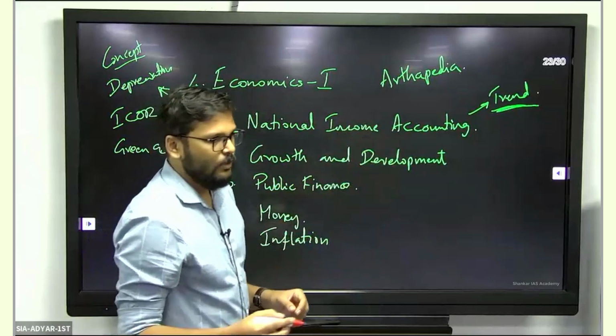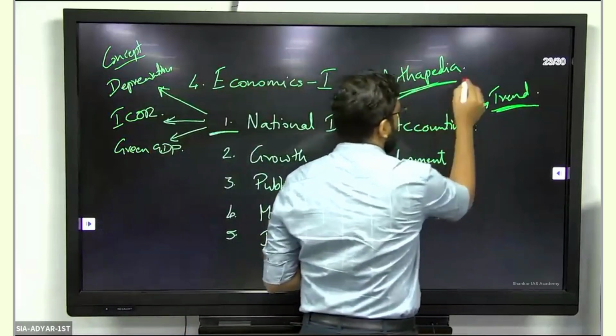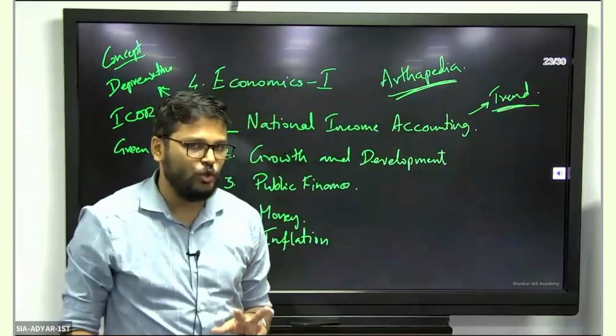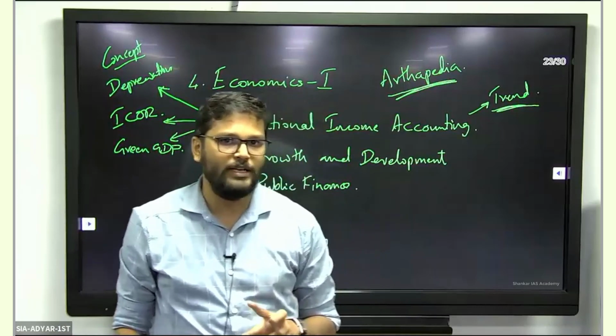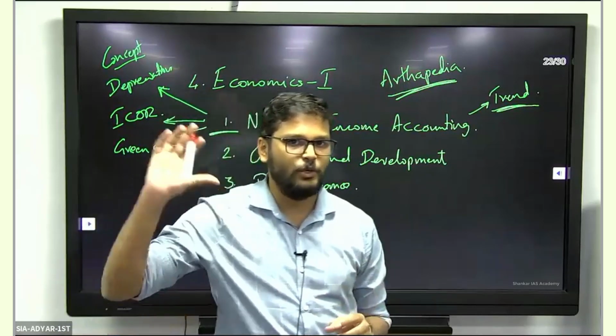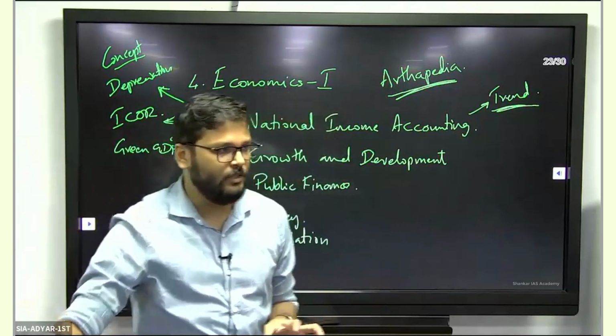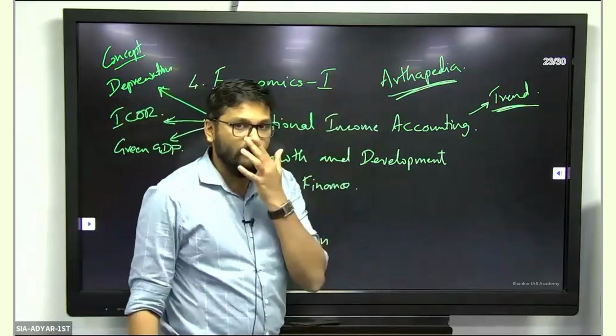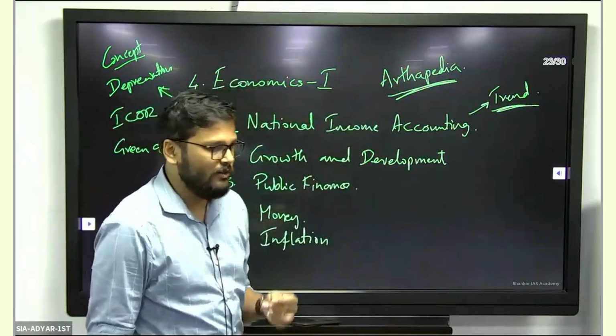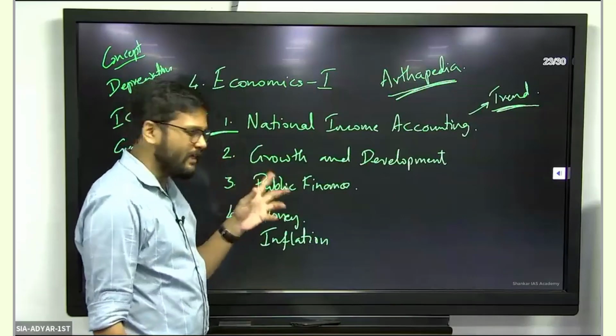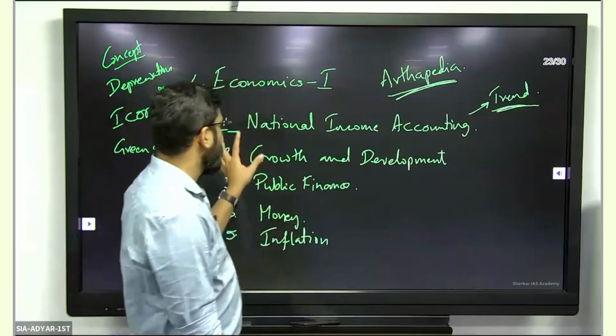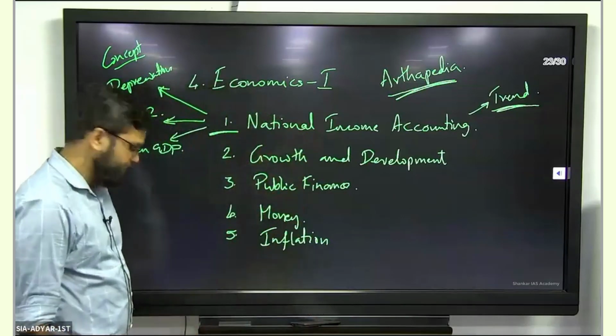This will give you an Indian perspective also. You can also follow Investopedia, but the problem is all their explanations are from an American, Western perspective. Arthapedia will give you an Indian perspective on all these concepts. What happens in the Indian economy would be mentioned there. So that is with respect to National Income Accounting.